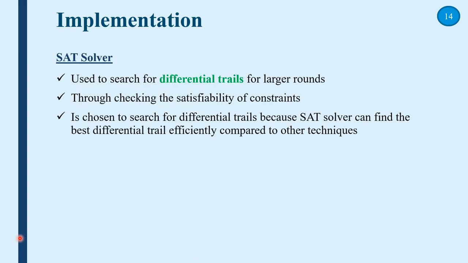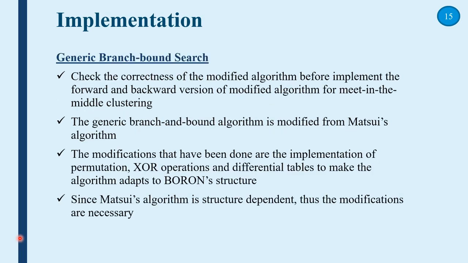In the implementation, the SAT solver is used to find the best single trail, the starting point for the clustering. The SAT solver produces the result by checking the satisfiability of constraints. Generic branch and bound search is used to check the correctness of the modified algorithm before implementing the forward and backward version for meet-in-the-middle clustering.